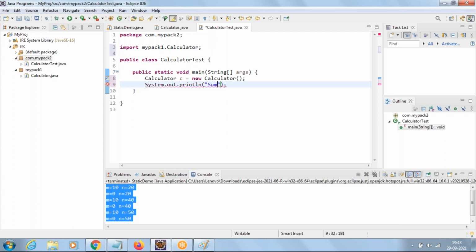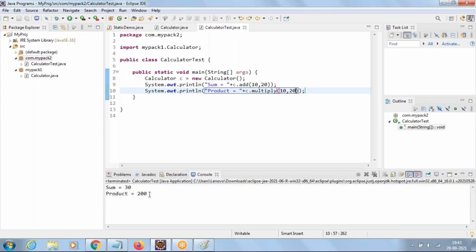Here, sum equal to, by using the object of calculator, you can call the add method and pass the arguments. Then product equal to, by using the object of calculator, call the method multiply and pass the arguments. As usual coding. Now when you run, we get sum as 30 and product as 200. Now let us see the folder structure.